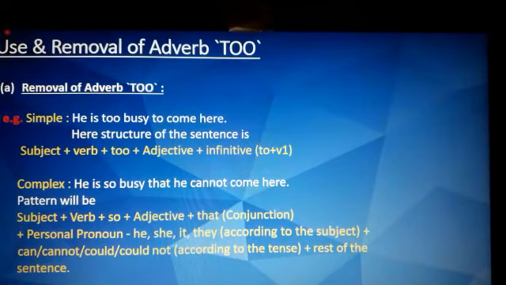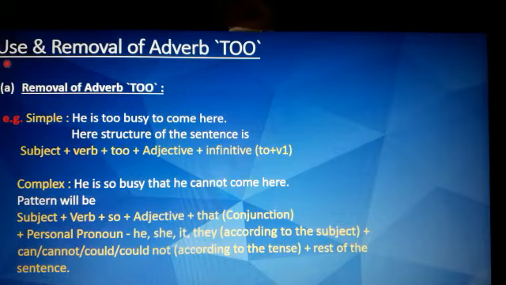Now we will start with the first form of transformation of sentence, that is use and removal of adverb too. Now what is an adverb? An adverb describes an action verb, an adjective, another adverb or a whole sentence. For example, we progressed slowly. Here slowly has described the verb progressed.